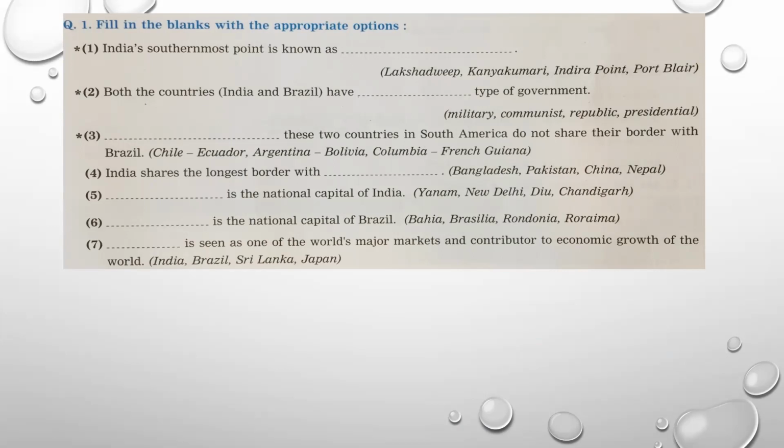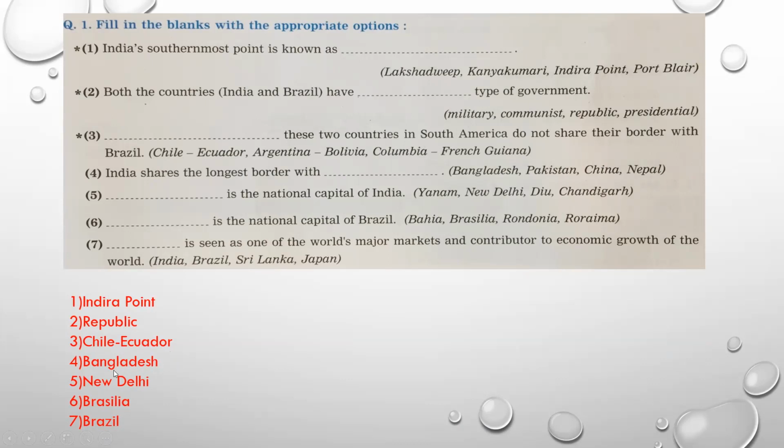So the first one, India's southernmost point is known as Indira Point. We have seen that just now. Both countries, India and Brazil, have the republic type of government. Number 3, Chile and Ecuador: these two countries in South America do not share their borders with Brazil. Then 4th, India shares the longest border with Bangladesh.